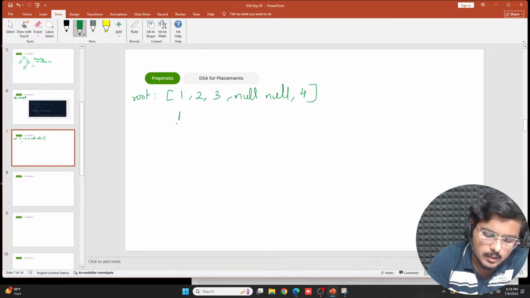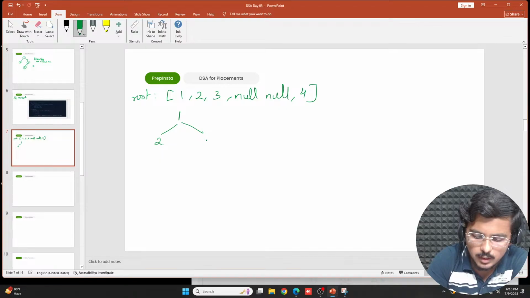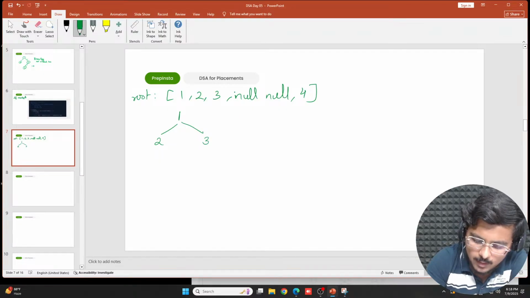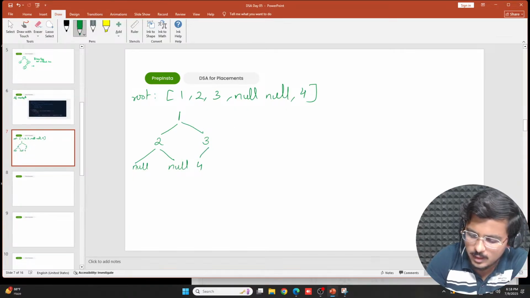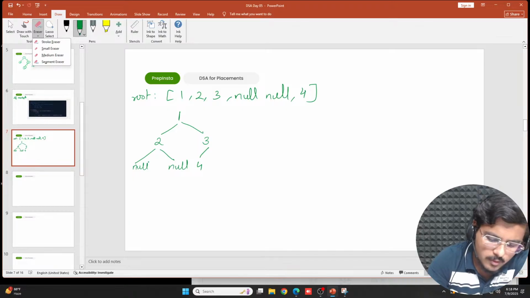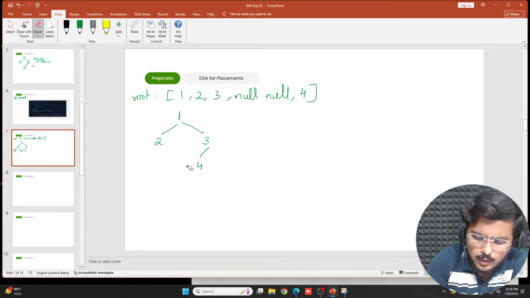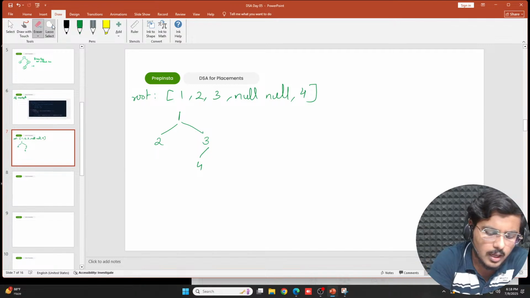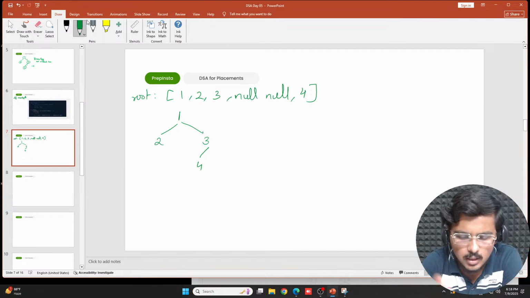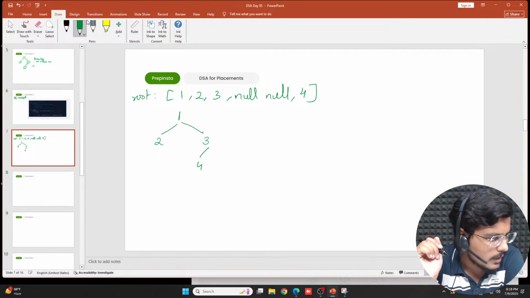Okay, then here you have 2, which is the left node, then the right node, then again the left node for this left subtree, null. Nothing basically, null, and then you have the right subtree which is 4. Even if I erase it, it doesn't bother me because I don't have anything. So null is as good as nothing, correct? This is the tree which you're actually getting.